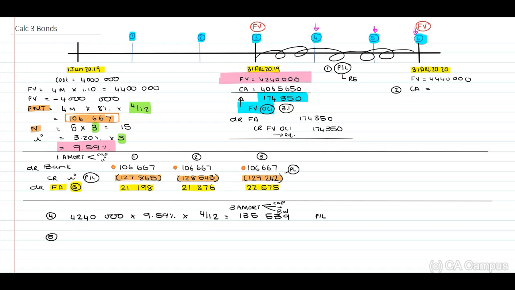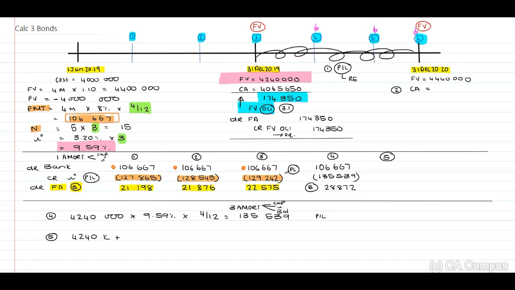Now, for the 5th period, we now need to determine what is the value of our financial asset. Therefore, if I include my journal number 4, my bank will be 106,667, and the effective interest will now be 135,539, and I will have a balancing figure included in terms of my asset, 28,872.